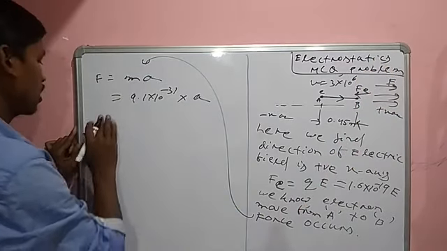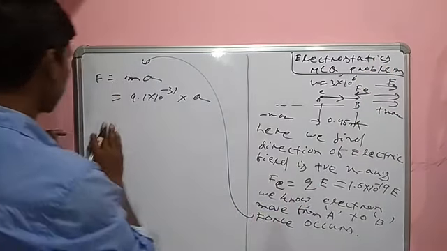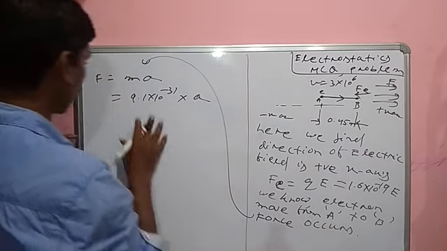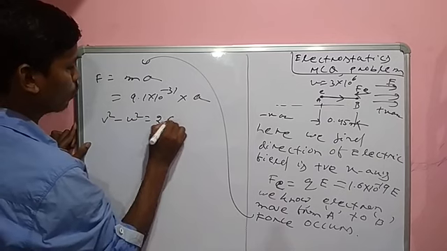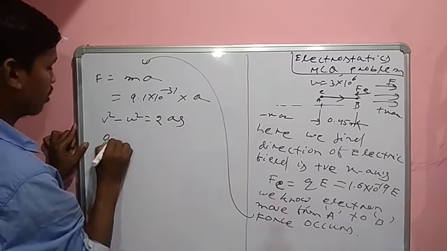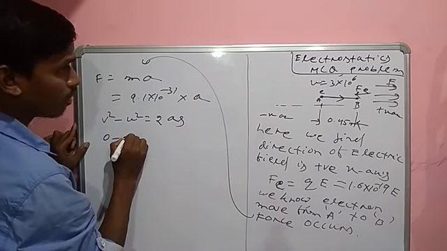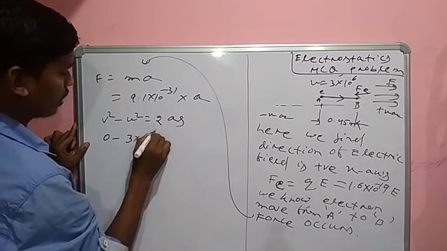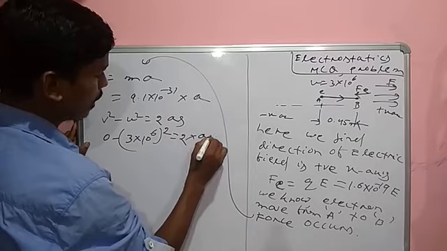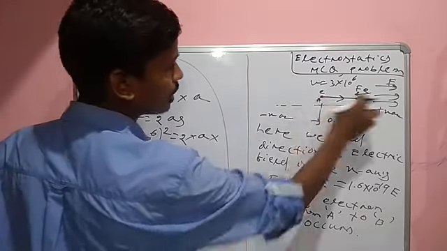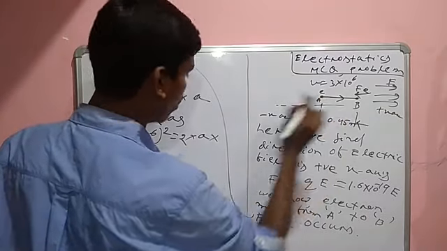That means your equation of motion is v squared minus u squared equals 2as. V is equal to 0, u is known, 3 into 10 to the power 6, squared, equals 2 into a into s. How much distance is it going? 0.45 meter.